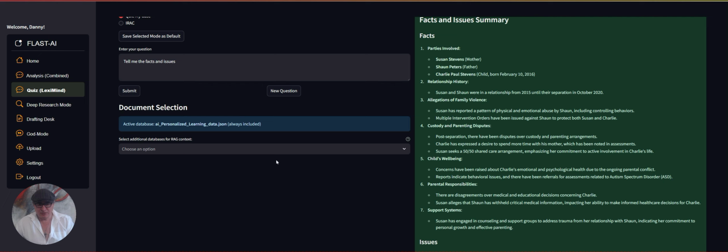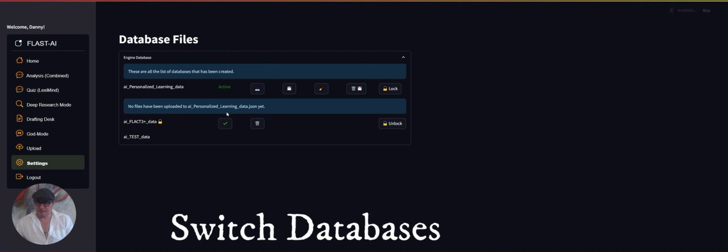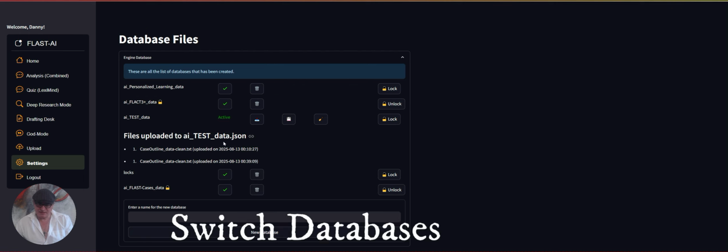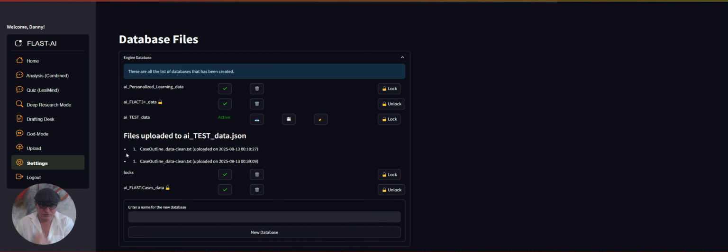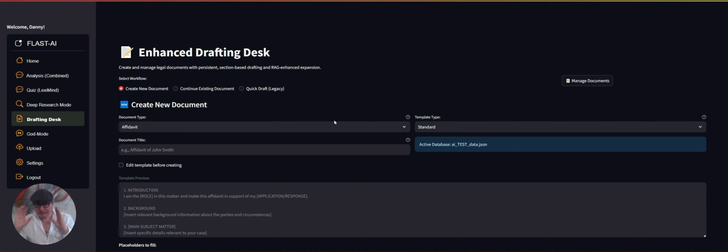Okay, so now I'm going to go back into settings, and I'm going to go back into our test data, which is this one here. That's our test data system here, which is that affidavit. I want to go now into drafting desk. And in drafting desk, this is a fantastic new feature that we've got. I want you to picture your case from day one, when you just started uploading information into it, right?